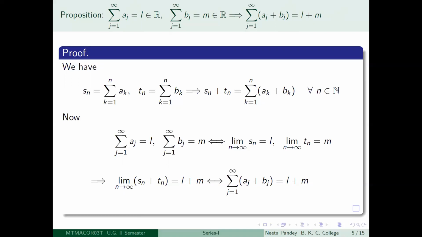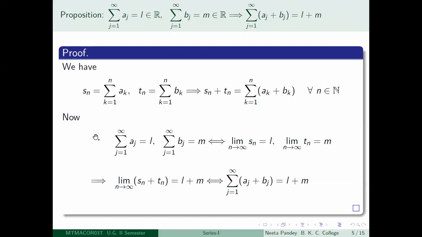So again, what you are supposed to do is just look at the partial sums of the series summation aj and summation bj and find out what is going to be the partial sum of the series summation aj plus bj. And this is quite trivial actually. You can guess what is going to happen.